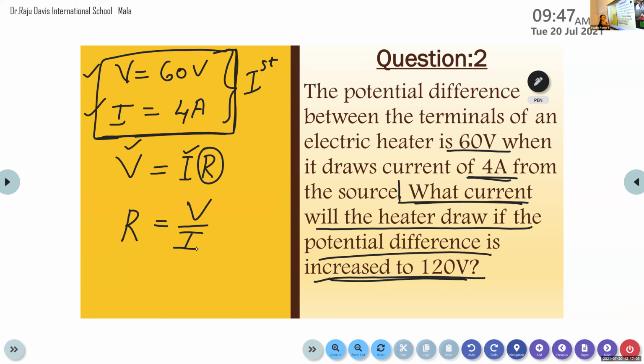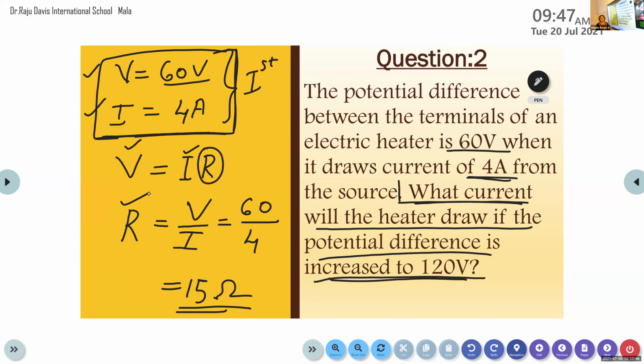So from the conditions provided in the initial case, we can calculate the resistance. R is equal to V by I. So here V is 60 volt, and the current I is equal to 4 ampere. So 60 divided by 4 is equal to 15 ohm. And we know that the resistance is a constant. Resistance is the proportionality constant, and the value of resistance is constant for a particular material. Here the material is electric heater. So the value of this resistance 15 is constant throughout this experiment.